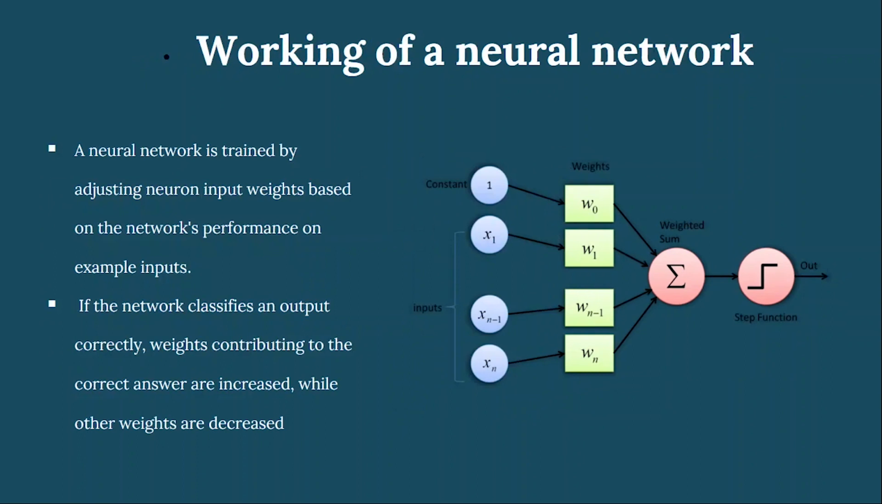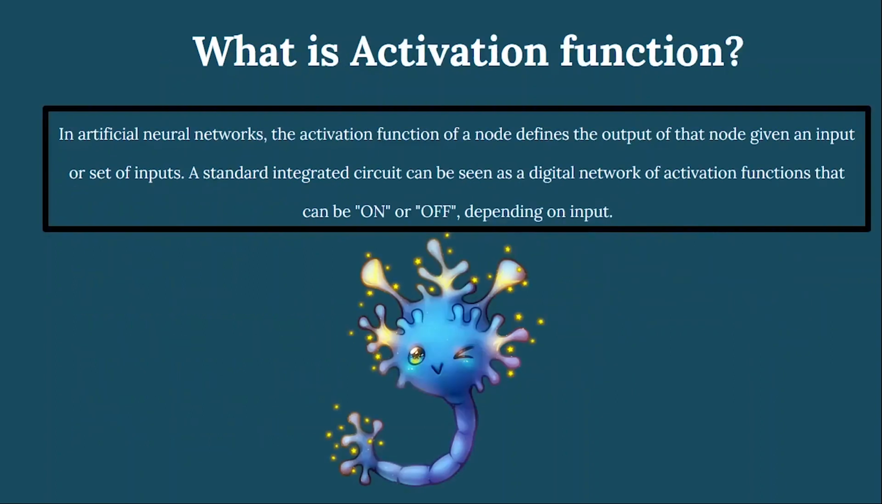Now let's have a look at the working of a neural network. A neural network is trained by adjusting neuron input weights based on the network's performance on example inputs. If the network classifies an output correctly, weights contributing to the correct answer are increased, while other weights are decreased.